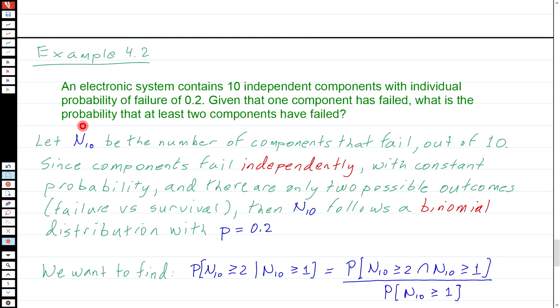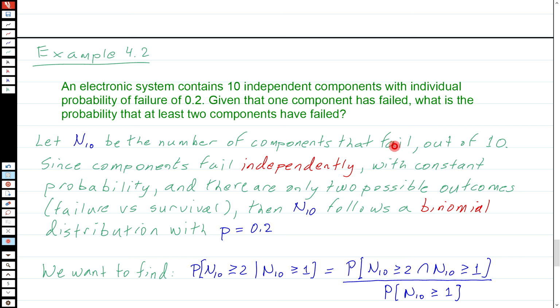So we start by defining our random variable. So we're going to let n sub 10, so that's for the 10 trials that we have here, be the number of components that fail. Now here's a situation where I'm calling success, in quotes, failure. Because the thing of interest in this question is the probability of failure.